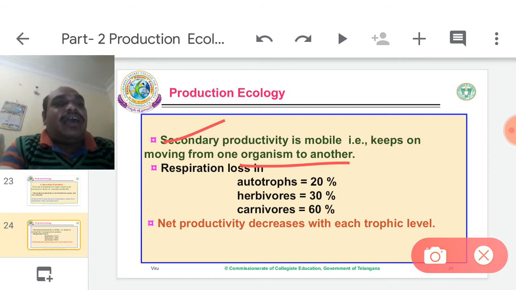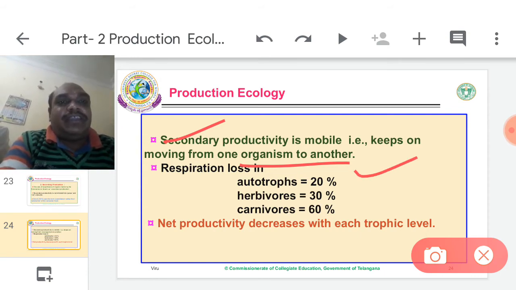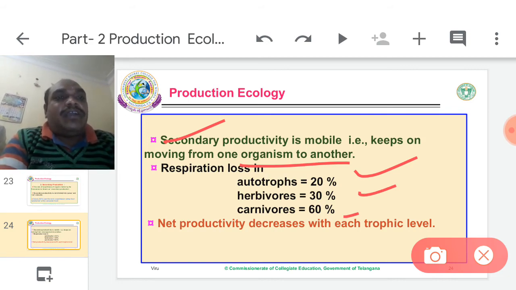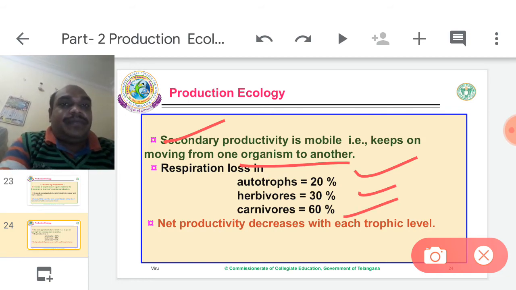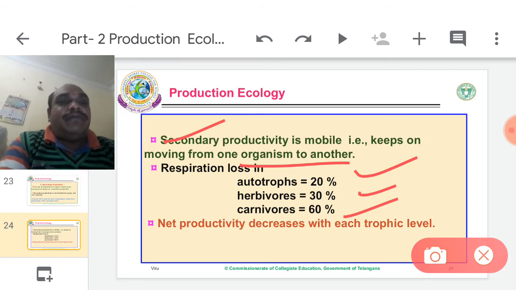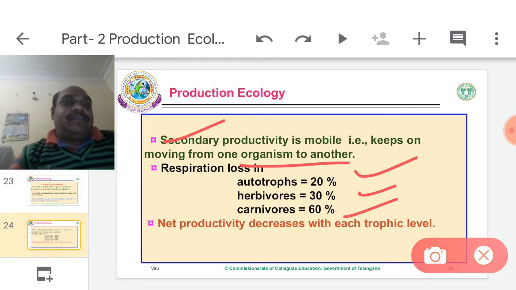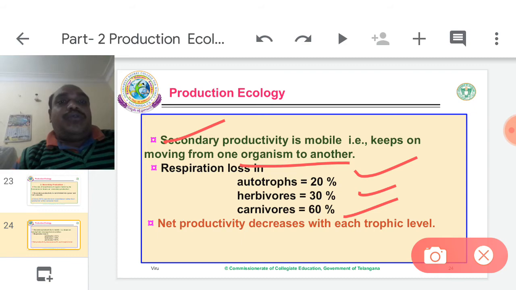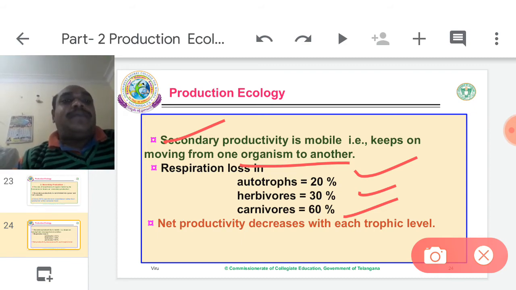In respiration loss, autotrophs are 20%, herbivores 30%, carnivores 60%. So which is maximum? Carnivores. They are purely non-vegetarians. Carnivores consume more food in respiration.